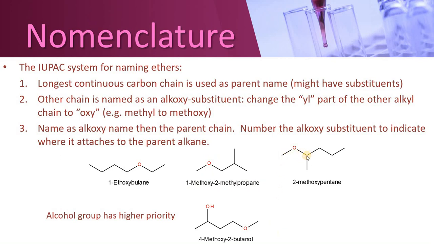In this compound again we start numbering so that it is given the lowest number, 1, 2, 3, 4 and 5, and at position number 2 there is a methoxy group attached. In this compound there is already a hydroxyl present, so hydroxyl will definitely be given preference. It will be numbered from this side, that is 1, 2, 3 and 4. At position number 4 there is a methoxy group present, and here we have only the alcoholic group, so it would be called 4-methoxy-2-butanol. This is the IUPAC nomenclature.